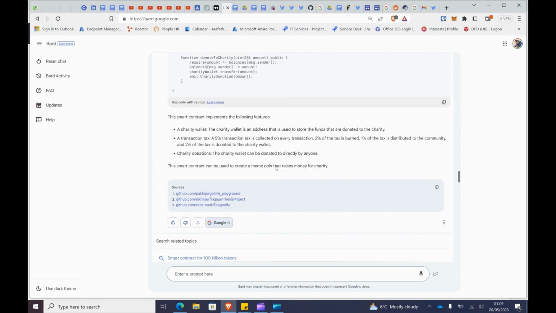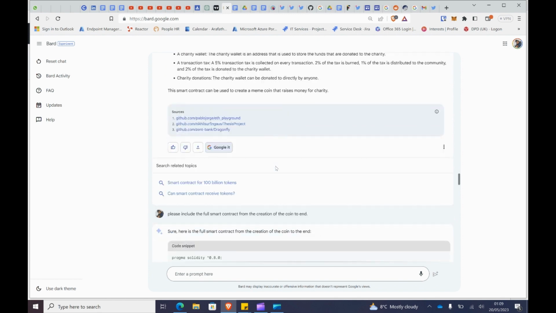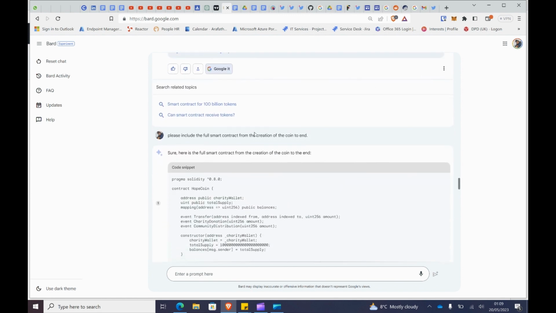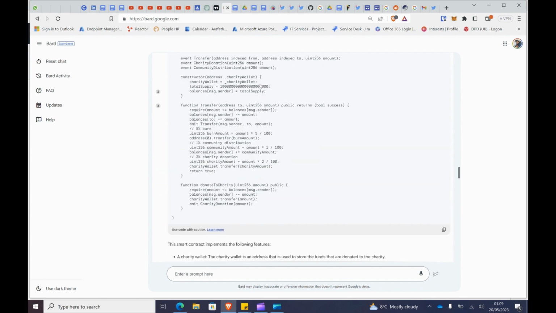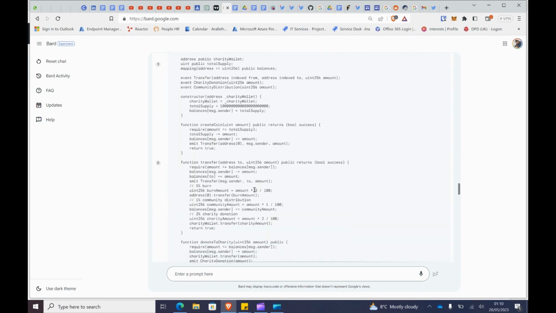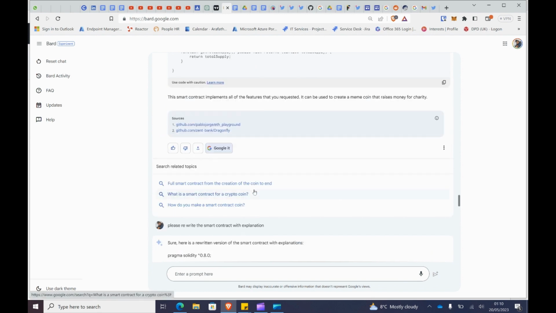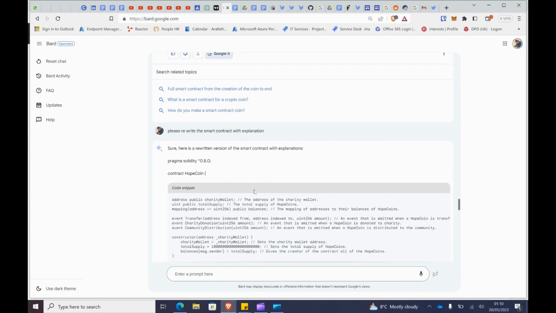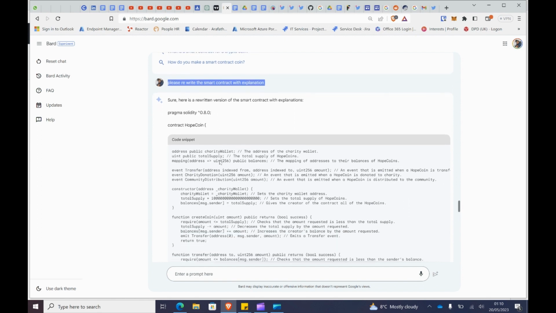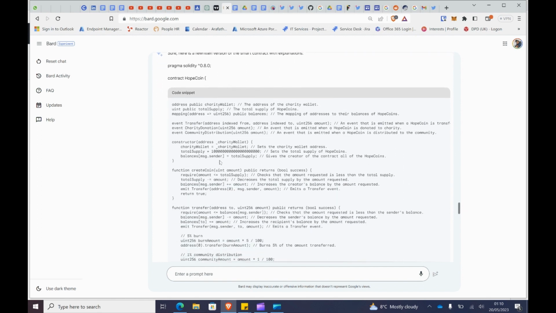Right. So I did ask, please include the full smart contract. I wasn't sure whether everything was a smart contract in here. So I said, can you write a full smart contract from the creation of the coin to the end? It did create the same thing. Then I asked, please rewrite the smart contract with explanations so anyone can understand. Then it did explain what is happening within the smart contract.